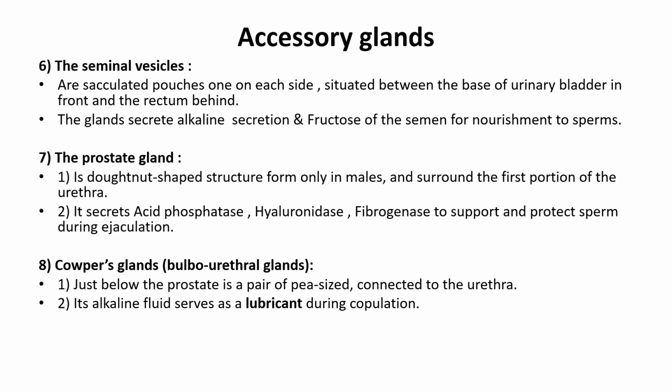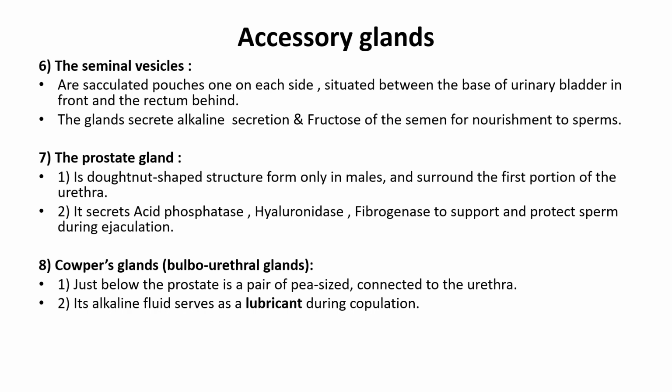The accessory glands of the male reproductive system. First is the seminal vesicle. They are sacculated glands present on each side, situated between the base of the urinary bladder in front and the rectum behind. The glands secrete alkaline secretion and fructose of the semen for nourishment to sperms.